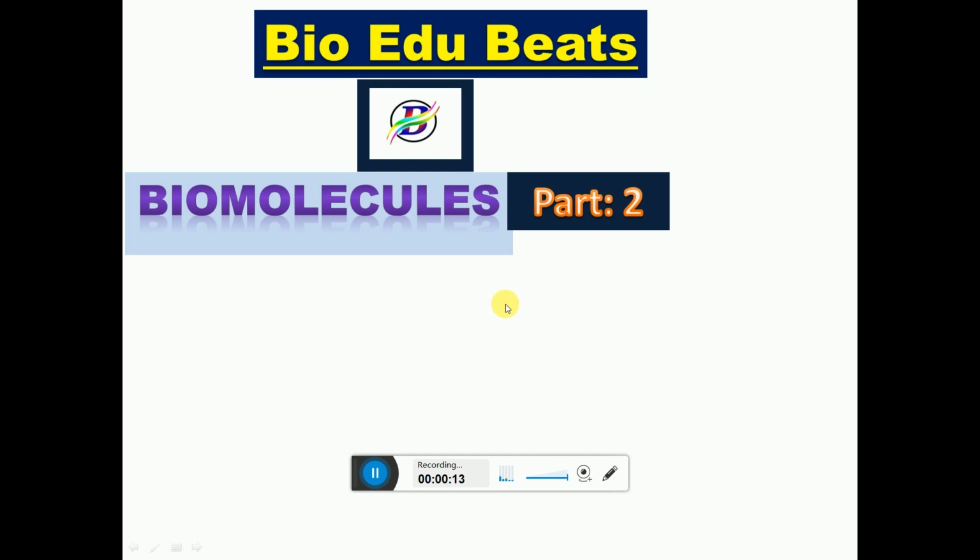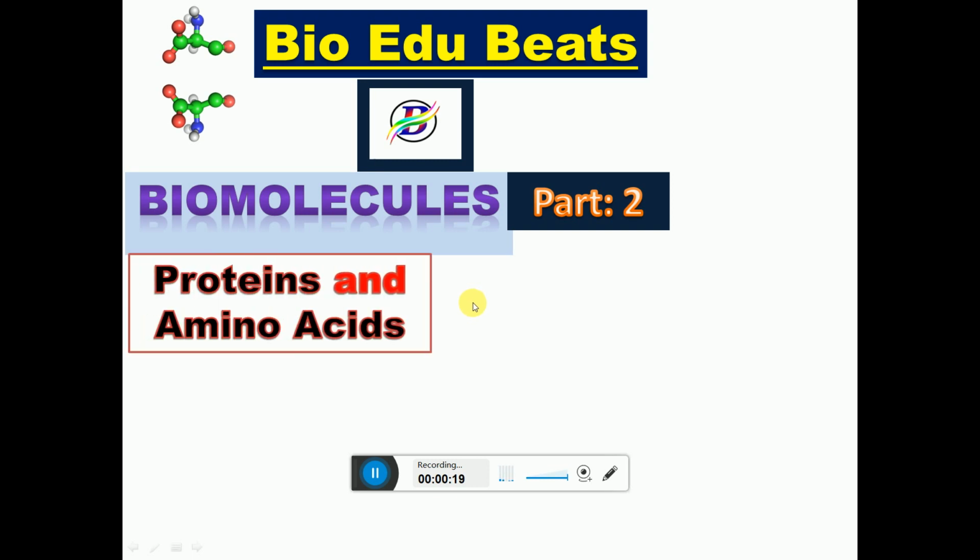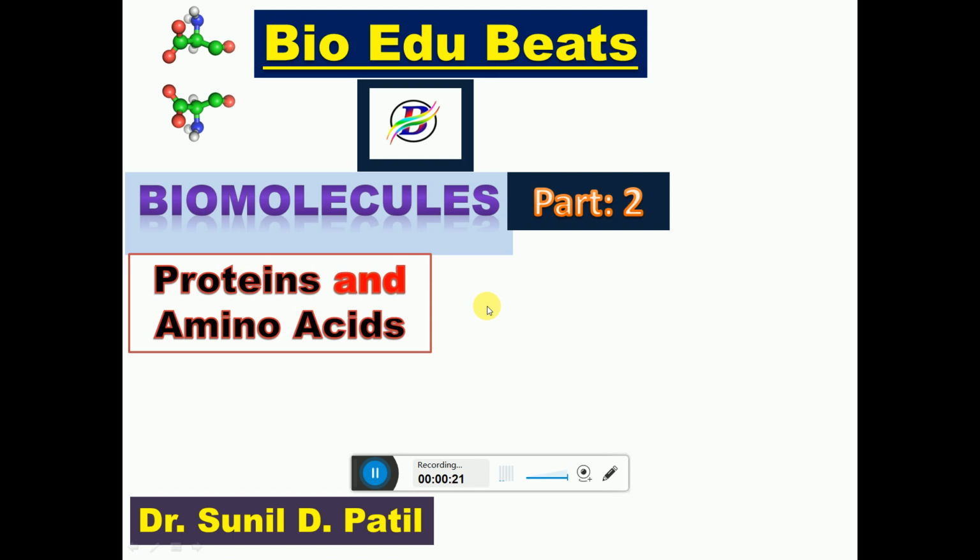इस वीडियो में हम प्रोटीन एंड अमीनो एसिड इन डिटेल स्टडी करेंगे, जिसमें अमीनो एसिड स्ट्रक्चर, अमीनो एसिड के ज्विटराइन फॉर्मेशन और क्लासिफिकेशन ऑफ अमीनो एसिड according to essential, non-essential, polarity, according to the metabolic properties of the amino acid and different ways. Then we are going to see how the peptide bonds are formed.